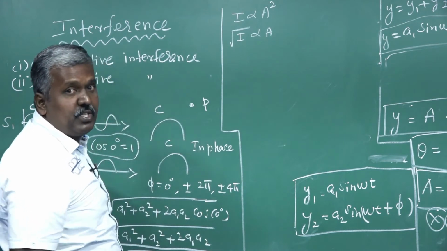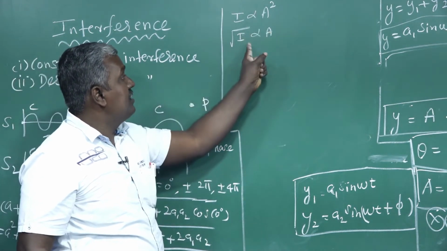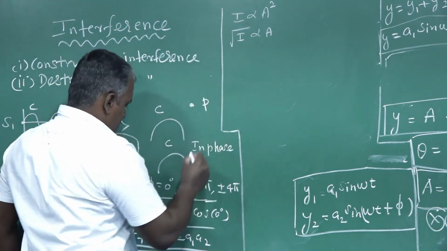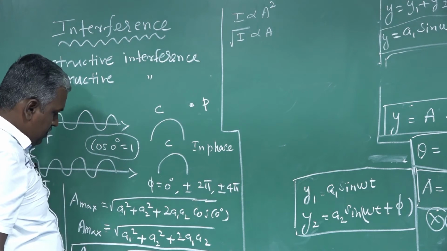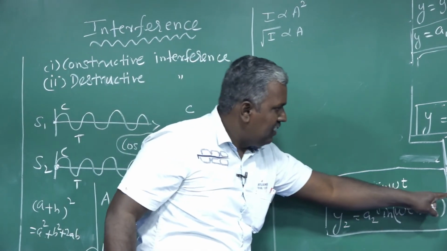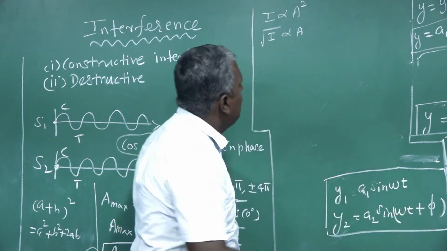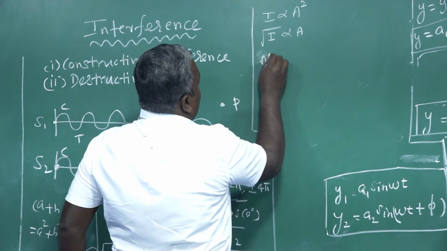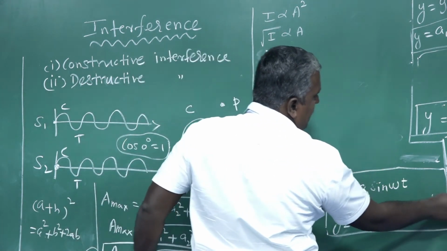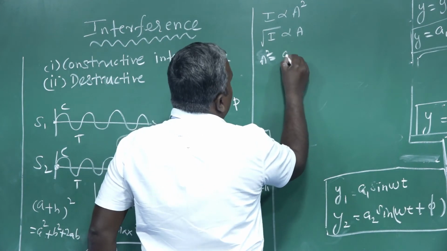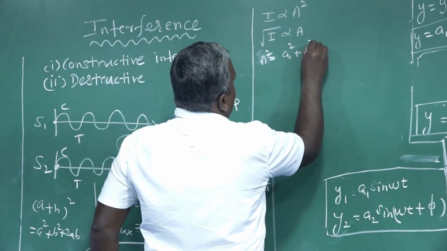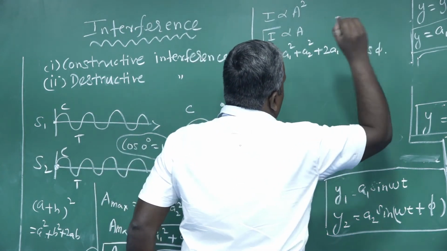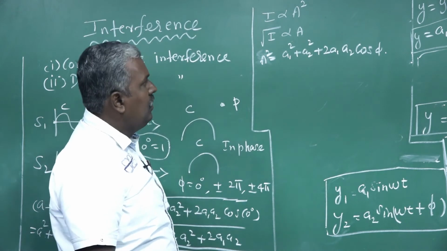Taking root on both sides, it gets like this. From this formula, we can write A square is equal to A1 square plus A2 square plus 2 A1 A2 cos phi.